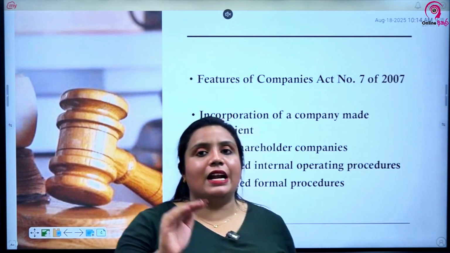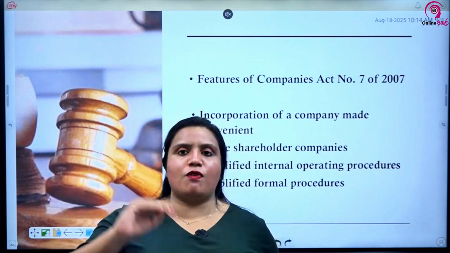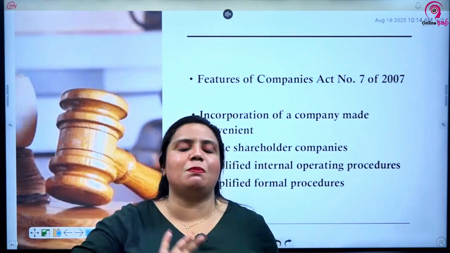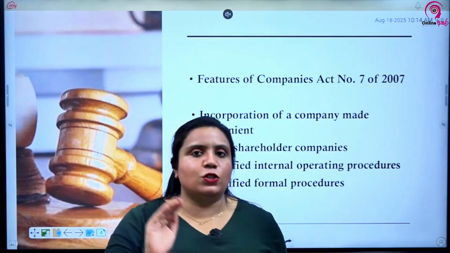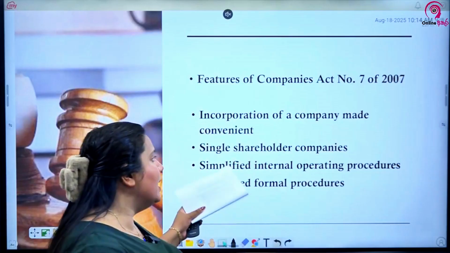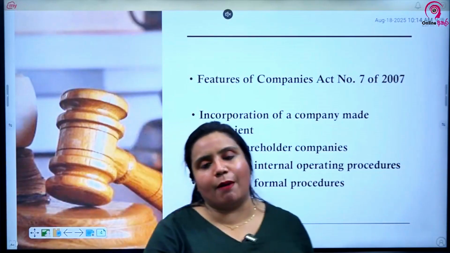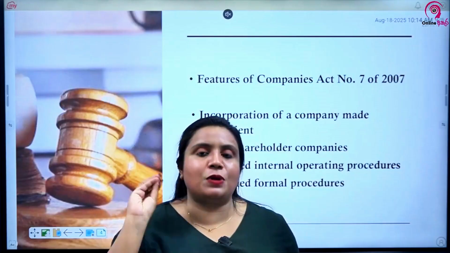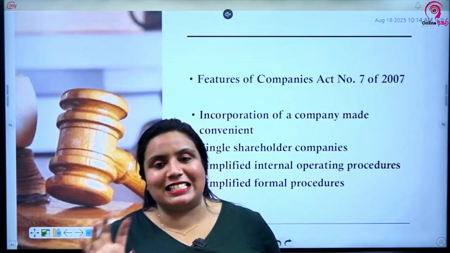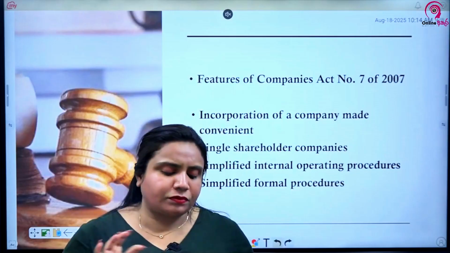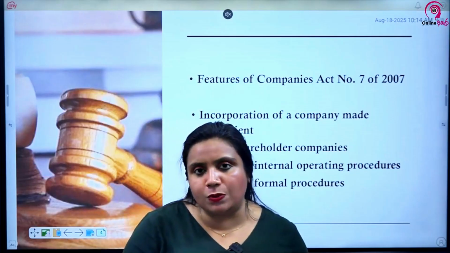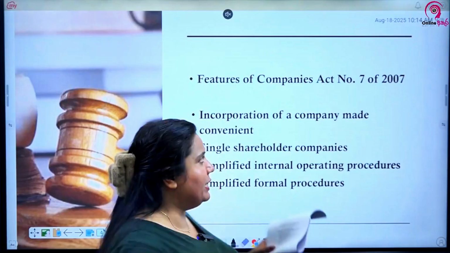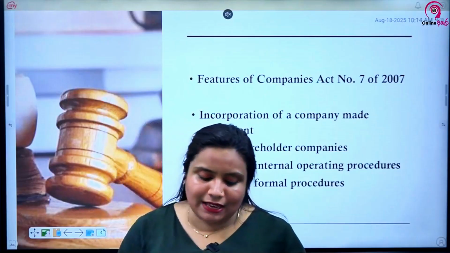So the requirement earlier was 7 and 2 for public and private companies. Now it has been made 2 for all, so a minimum of 2 shareholders should be there. And single shareholder companies, if you are holding shares on behalf of the Government of Sri Lanka as the Secretary to the Treasury, were also allowed under Companies Act number 7 of 2007.